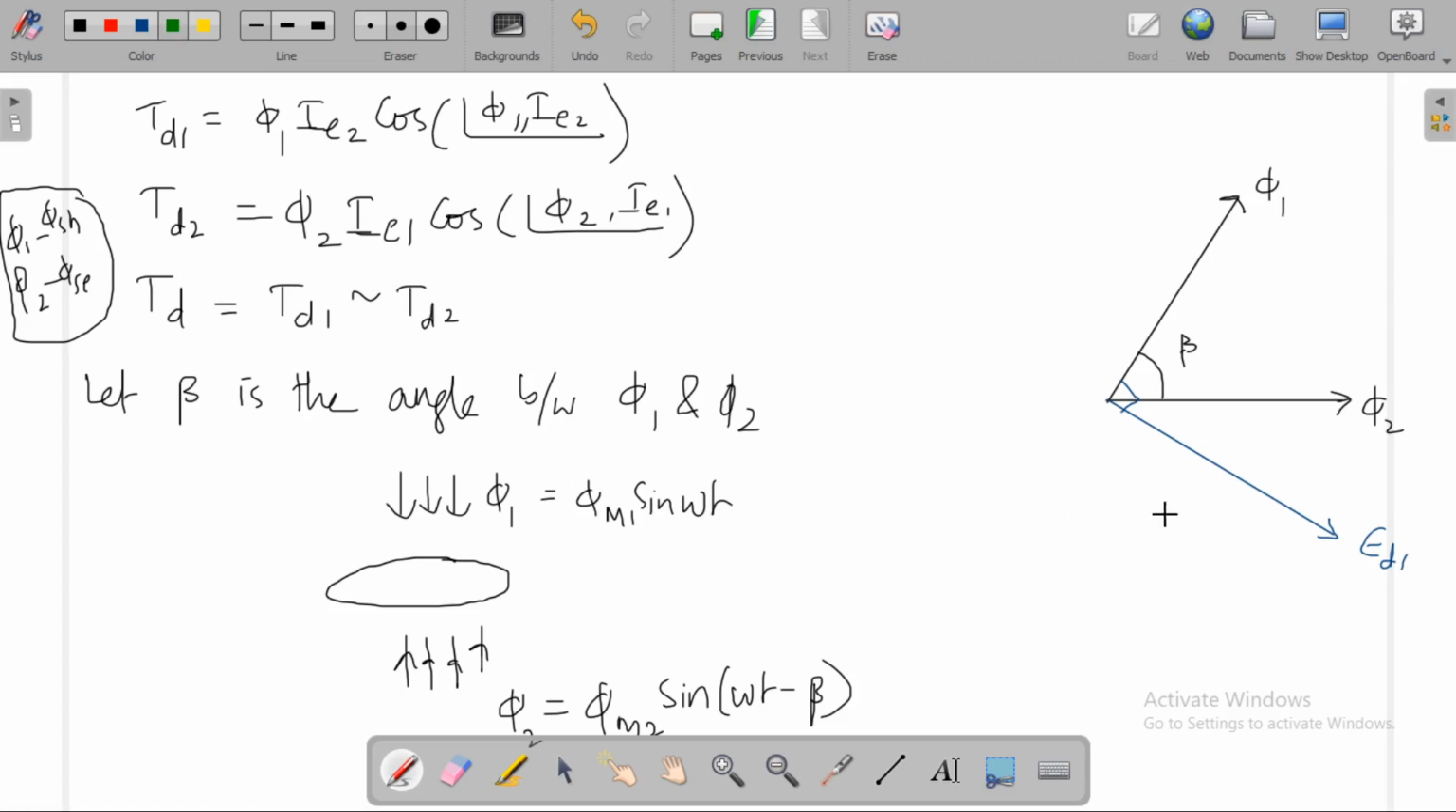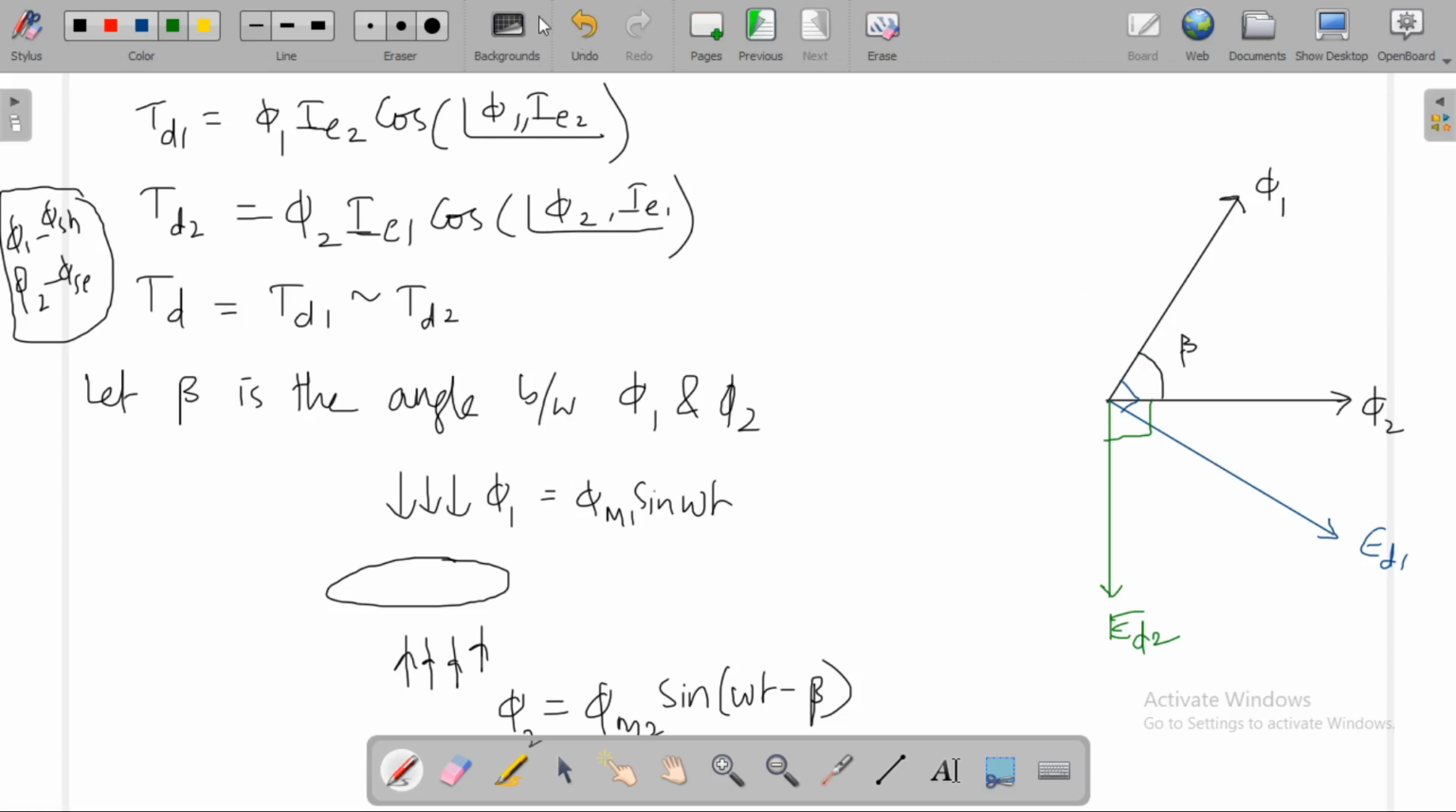Now coming to ED2, you're going to have ED2 like this. ED2 lags phi 2 by an angle of 90 degrees. So this will be ED2. The angle between these two will be 90 degrees.